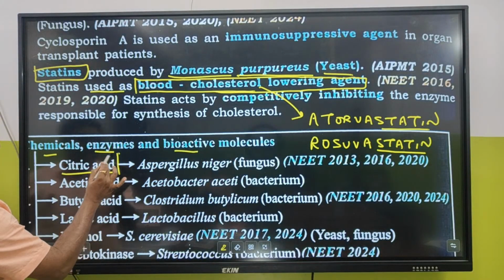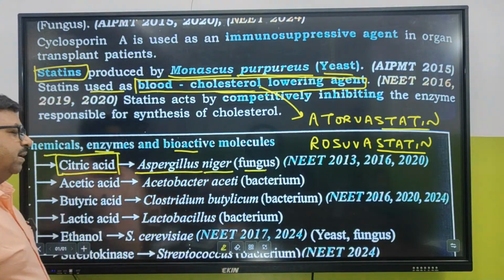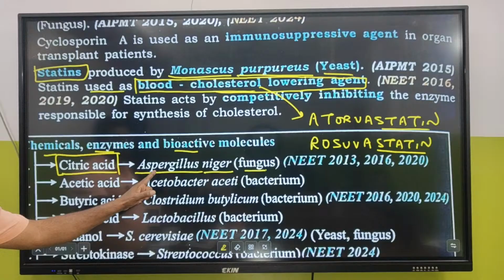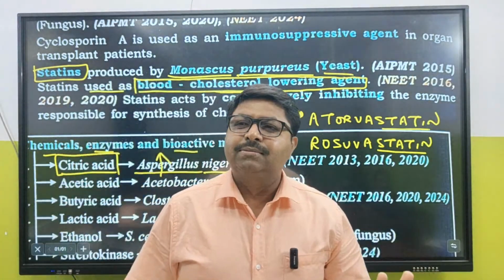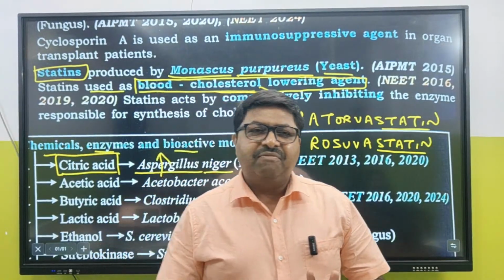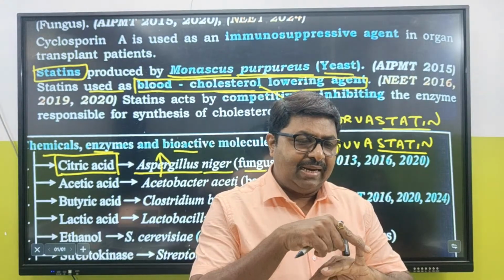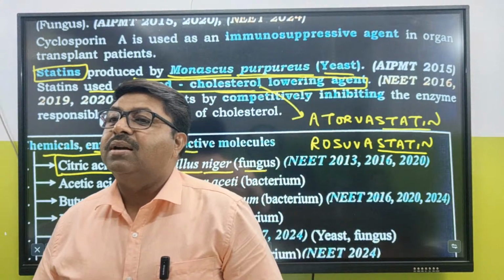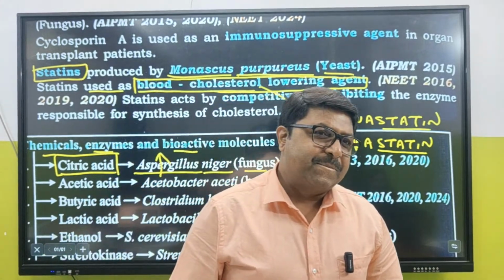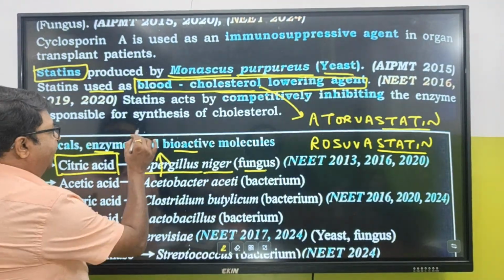Now, chemicals, enzymes and bioactive molecules. Citric acid कहां से बनेगा? लास्ट स्केल में देखो, by Aspergillus niger fungus. Aspergillus niger. मुझे बोलो, Aspergillus niger comes under which class of fungus? There are 4 classes of fungus. Tell me the name of the fungus classes. Phycomycetes, Ascomycetes, Basidiomycetes and Deuteromycetes. Tell me, Aspergillus niger comes under which class of fungus? Ascomycetes.